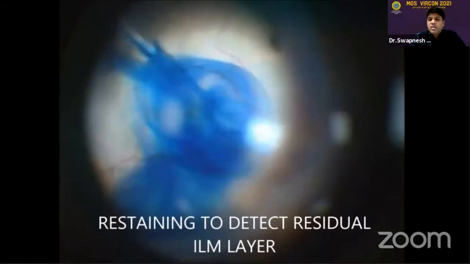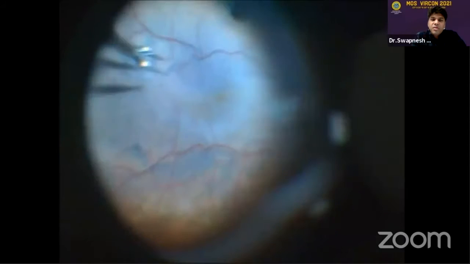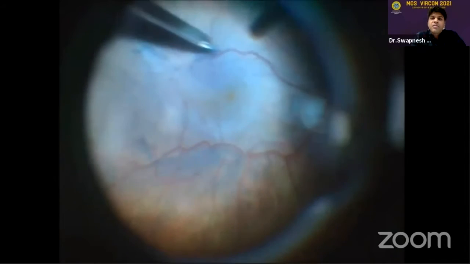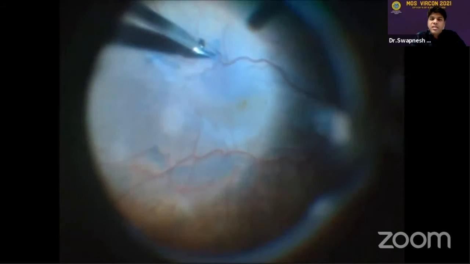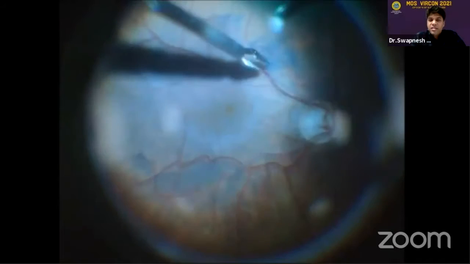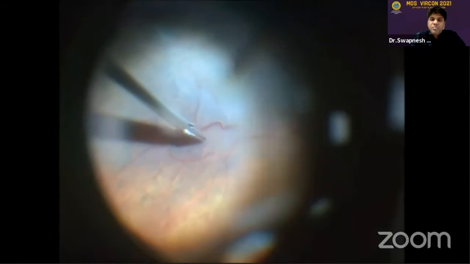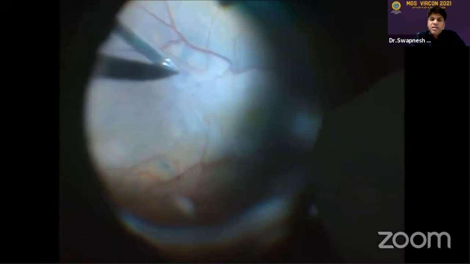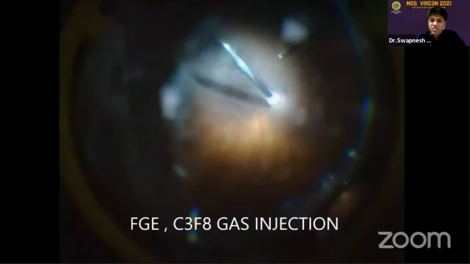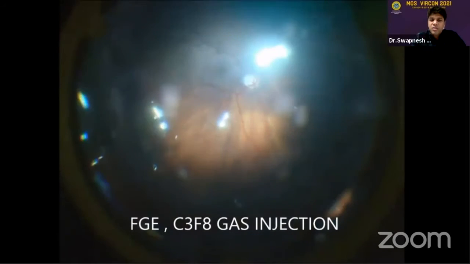But in this particular case, I have restained to detect any residual ILM layer which is there, because the orientation of the arcade vessel had really gone haywire. So I thought that in this particular case there was a high chance of recurrence of ERM if any bit of ILM was left behind. So double staining technique definitely is advocated by some of the surgeons, especially where you have a gut feeling that the ERM may recur, and a typical closure with a FG and C3F8 gas injection.